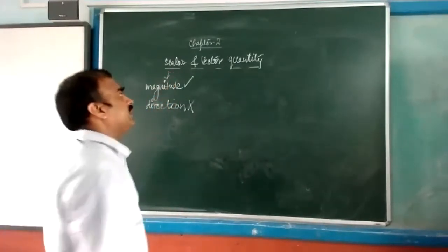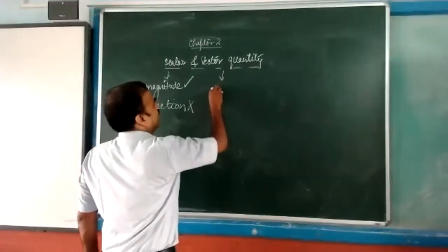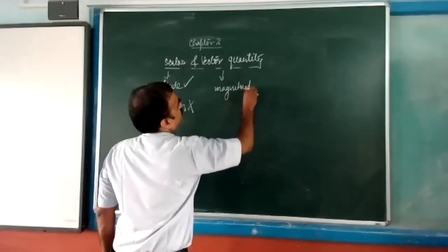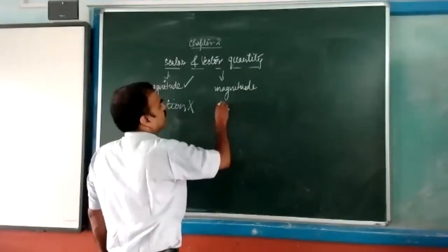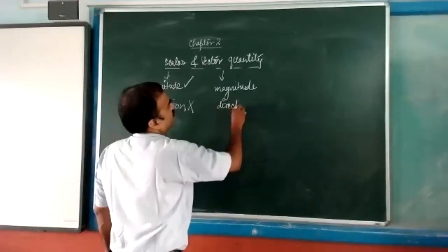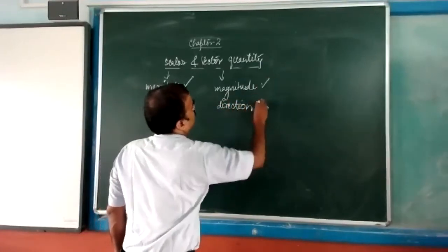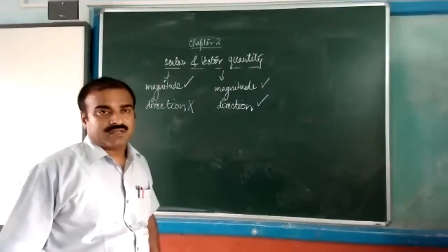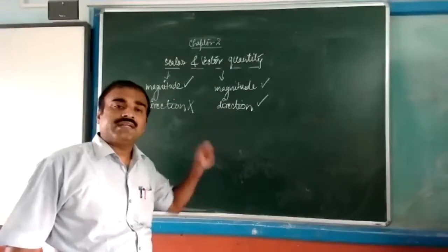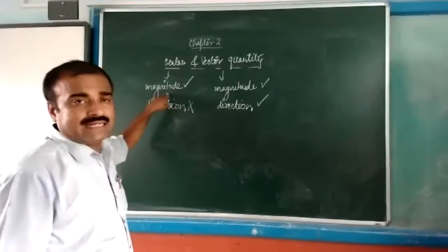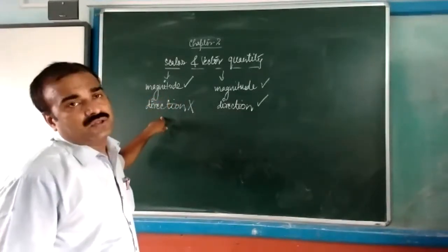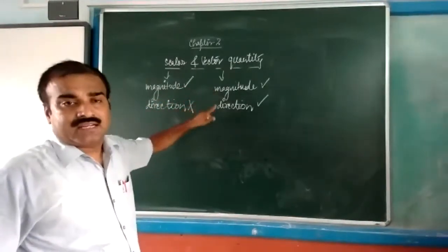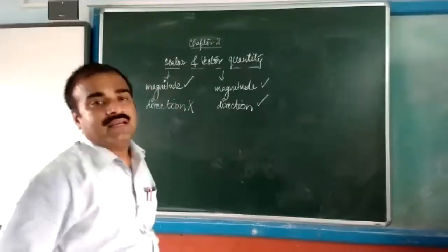And any quantity in which magnitude as well as direction both are there, that can be termed a vector quantity. So any quantity in which there is only magnitude and no direction is called a scalar quantity, and any quantity in which magnitude and direction both are considered is known as a vector quantity.